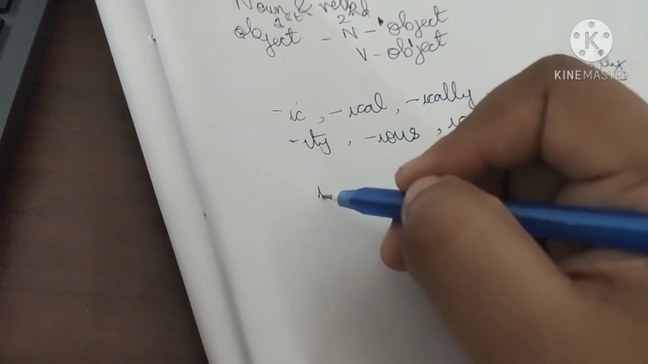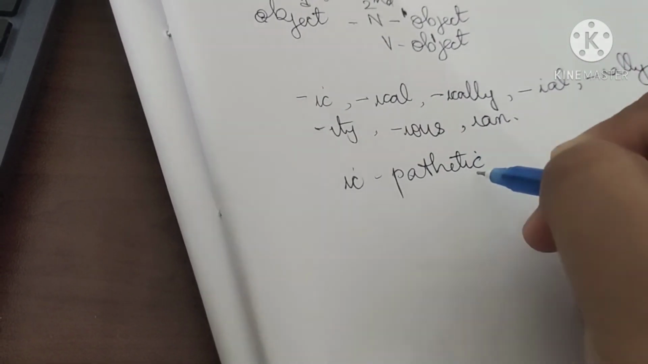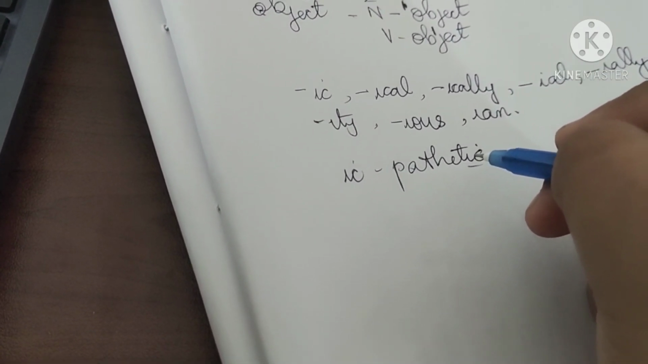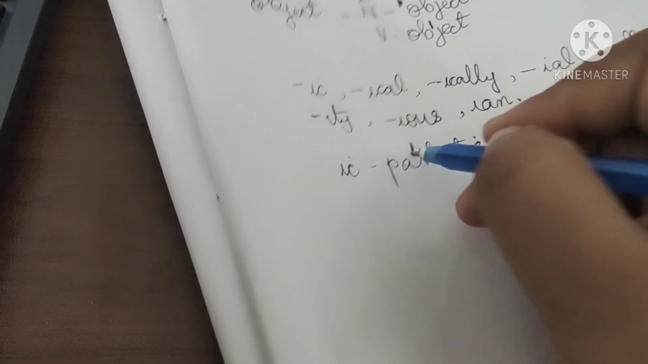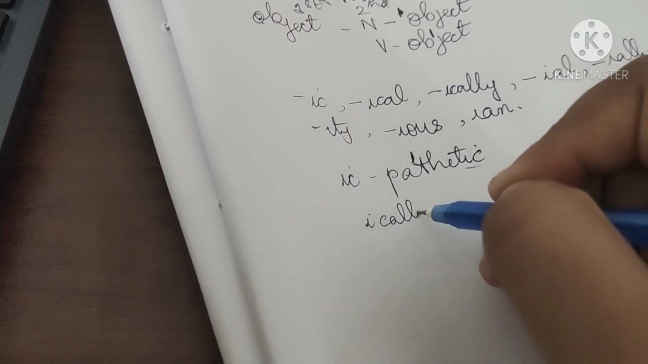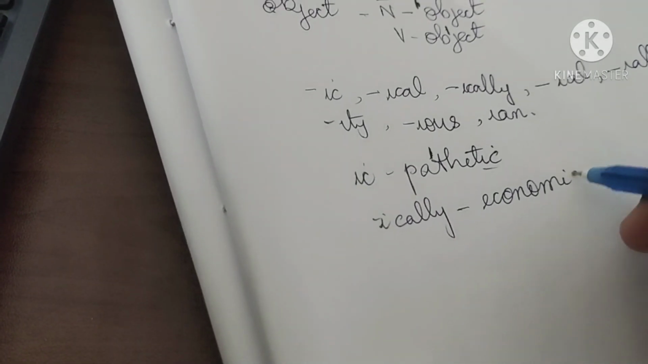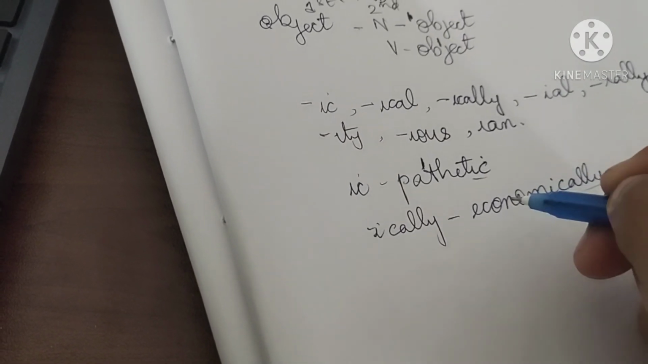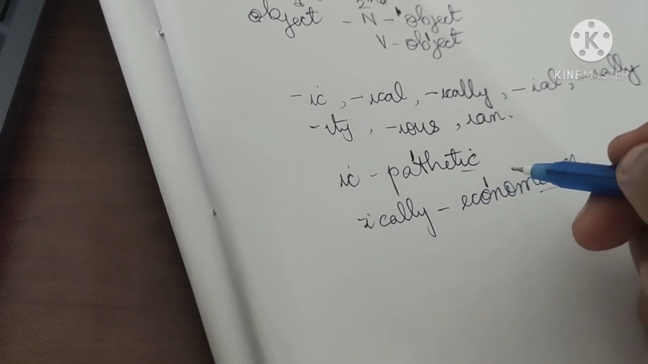I'll just give you one example. Ik, pathetic. Ik is the ending, right? Ik is the suffix. So it will have stress on the syllable that is before it, that is pathetic. Another example. Ikali. Let us take this. Economically. Ikali is the ending. So the syllable before that is nom. So stress will be on N.